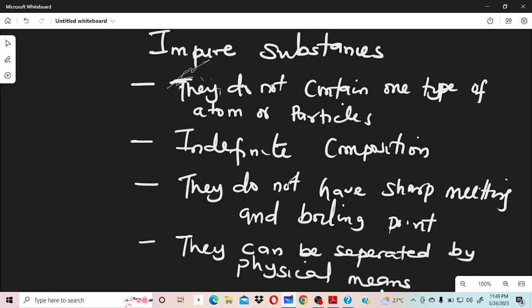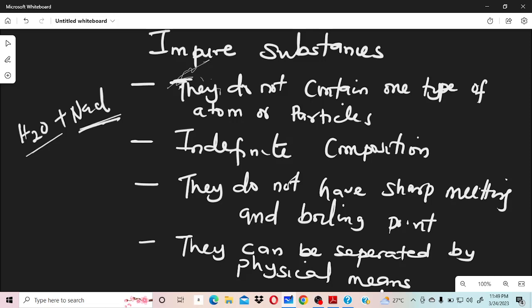So they do not contain one type of atom or particle. Let me give an example now. I have water, and I now mix it with salt. Look at this. This is an impure substance because it does not contain one type of atom or particles. Here you have molecules of water and you have molecules of sodium chloride. So you have two kinds of particles there.